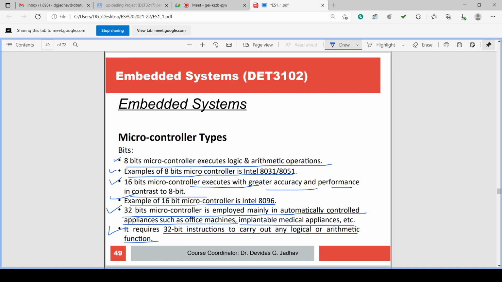It is very risky, so very high accuracy is required. So in case of medical implantation and office machines, 32-bit microcontrollers are used. That is more accurate. So we'll stop here, and the remaining types of microcontroller we'll check afterwards.